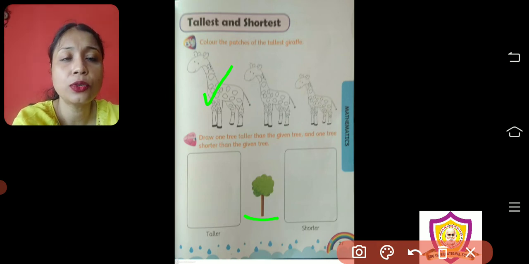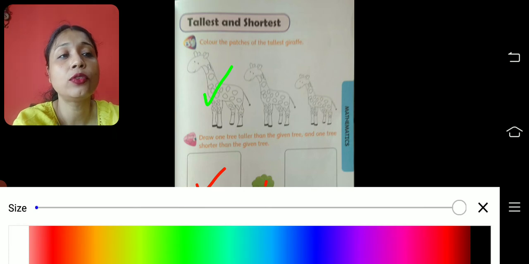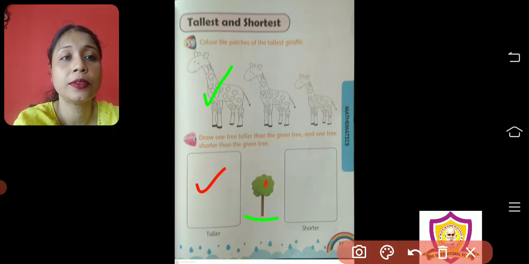They have asked you to draw a tree here which is taller than this. Given tree से taller एक tree आपको left hand side box में बनाना है, and you have to draw a shorter tree here than this. Given tree से shorter tree बनाना है.